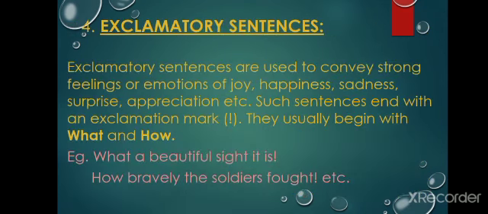The fourth and the last type of sentences is exclamatory sentences. Exclamatory sentences are used to convey strong feelings or emotions of joy, happiness, sadness, surprise, appreciation, etc. Different feelings can be used in such sentences. Such sentences end with an exclamation mark, and they usually begin with what and how. For example, what a beautiful sight it is. It is a kind of sentence in which the emotion of surprise is coming out.